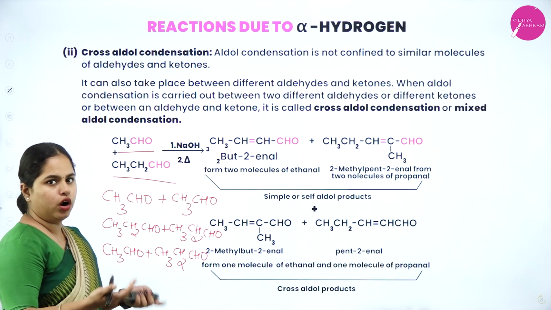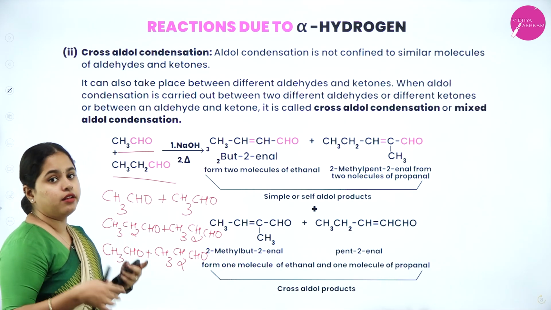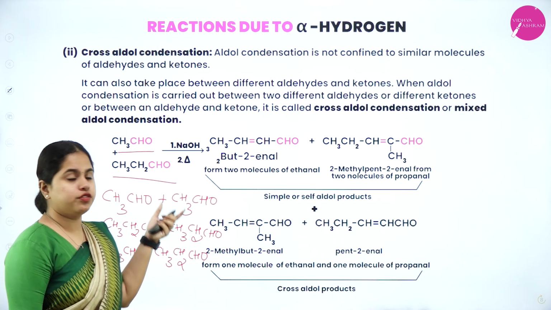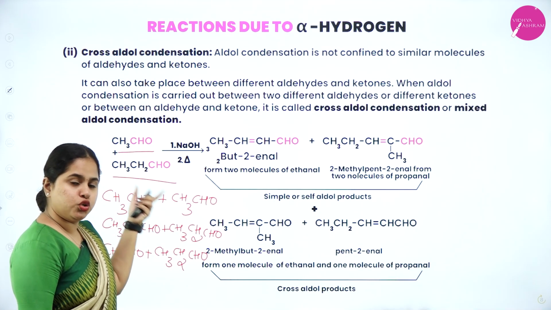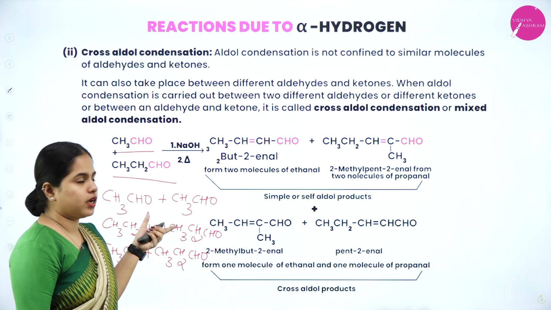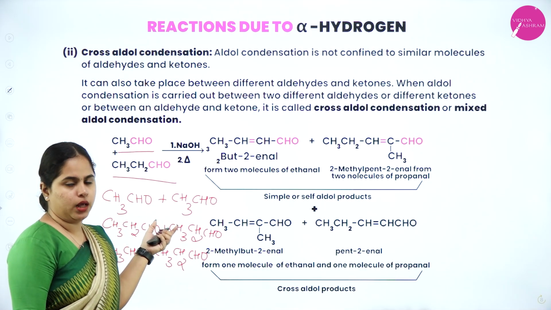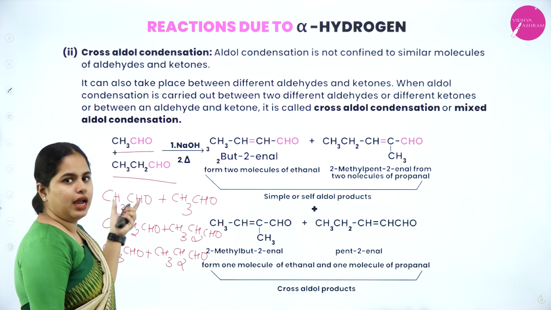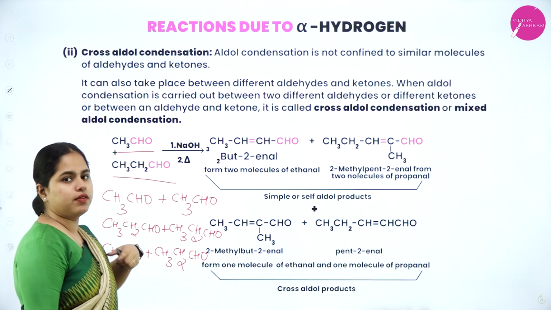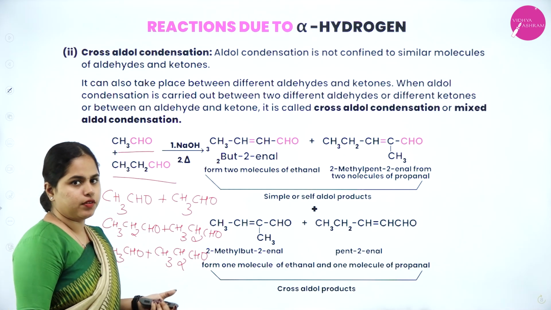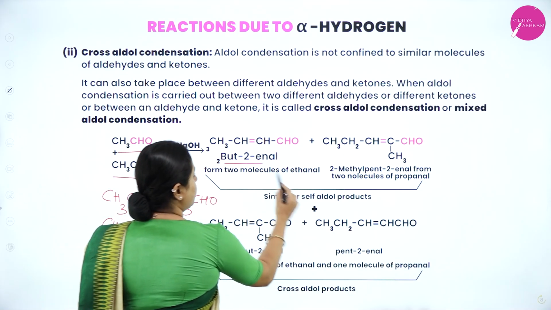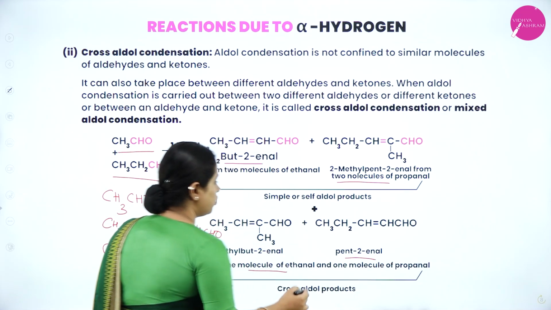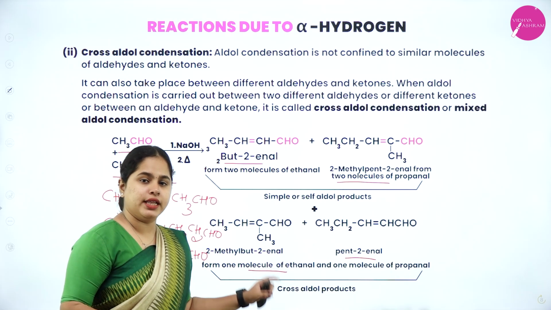So these 2 we have already studied in the previous one. That is how self-aldol condensation will take place, that is, the same aldehyde we are using. So by the reaction of these different aldehydes, 2 products will be formed by the self-aldol condensation of ethanal and propanal. And then the other 2 will be formed by the cross-aldol condensation between ethanal and propanal. In one case, ethanal will be giving the alpha hydrogen and in the other, propanal will be giving the alpha hydrogen. So, these are the 2 products that you are going to get on simple aldol condensation, and these are the 2 products you are going to get on cross-aldol condensation, which is a mixture of ethanal and propanal.